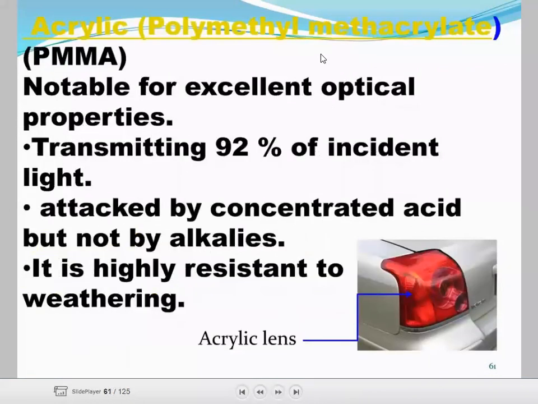Next one, acrylic, polymethyl methacrylate. It has excellent optical properties, transmitting 92% of incident light, is attacked by concentrated acid but not by alkali. It is highly resistant to weathering.